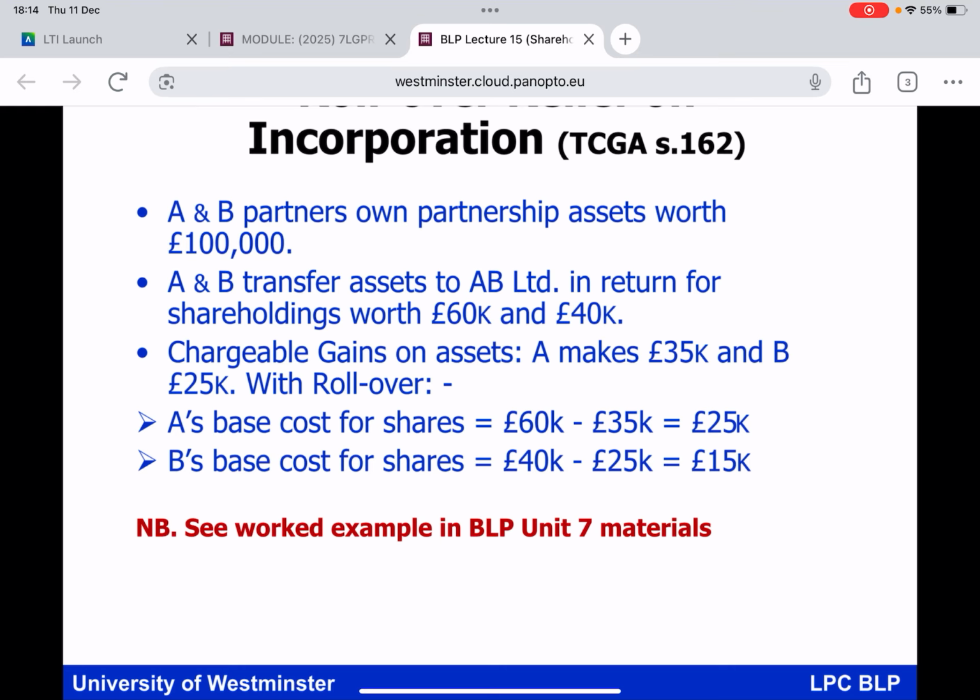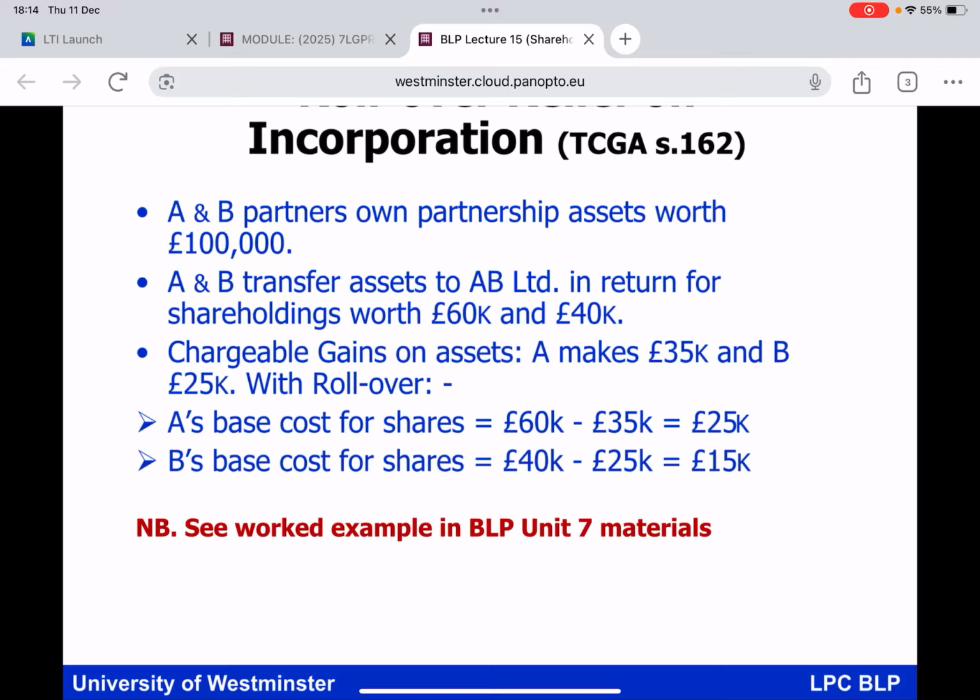Now, as we transfer those partnership assets over, let us imagine that A triggers gains on the transfer of his or her interest in the partnership assets of £35,000, and B triggers gains of £25,000, because effectively they are transferring over to the company an interest in land and goodwill. If we are not careful, this act of incorporation will very quickly trigger a liability to pay CGT. So there is a relief aimed at this situation, rollover relief on incorporation.